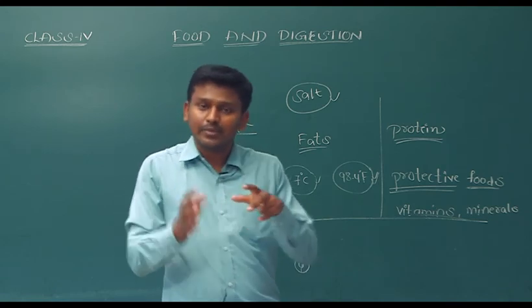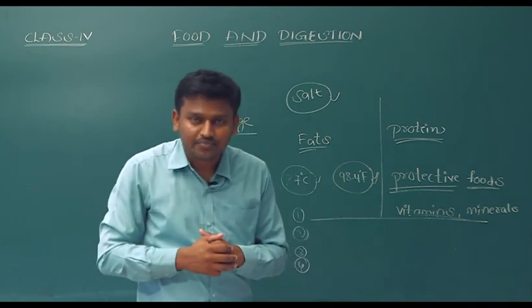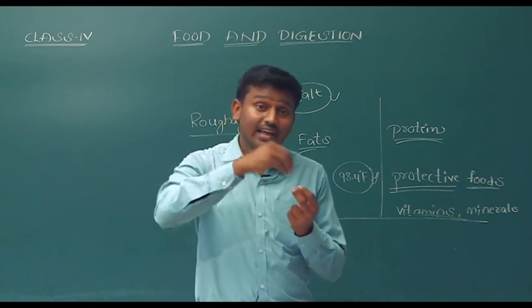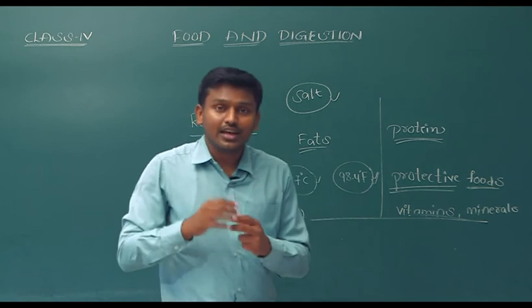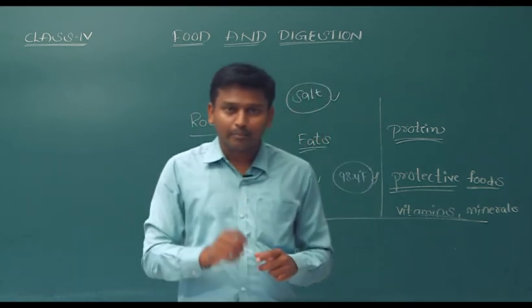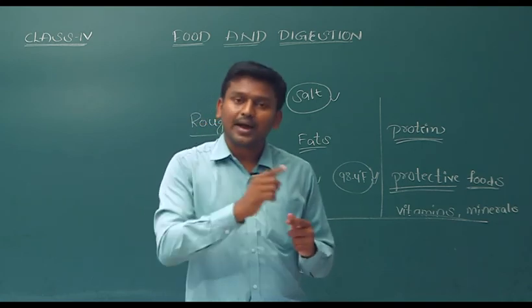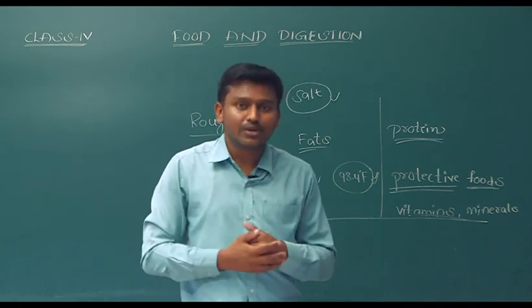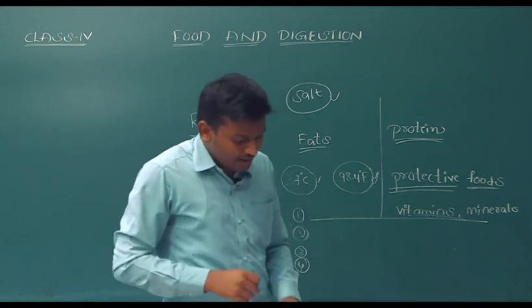And then immediately we cool the milk and store it in a packet. So with that, what happens? Microbes cannot enter that packet again. So we can preserve the milk for a long time. And nowadays you can see on the milk packets, clearly mentioned on top, pasteurized milk, toned milk. So these are some preserving methods. By using these methods, we can preserve milk for a long time.